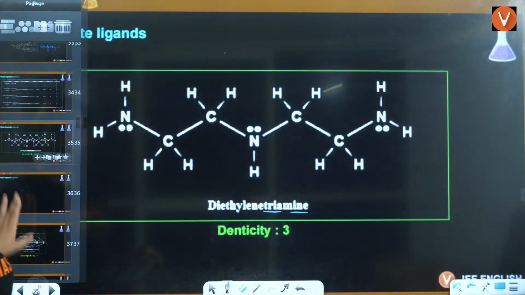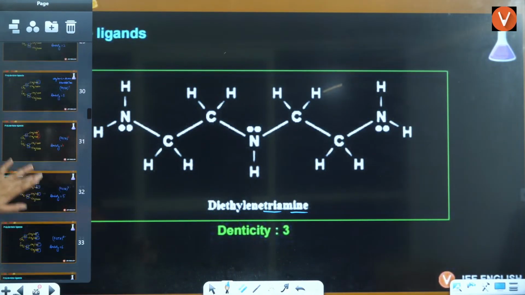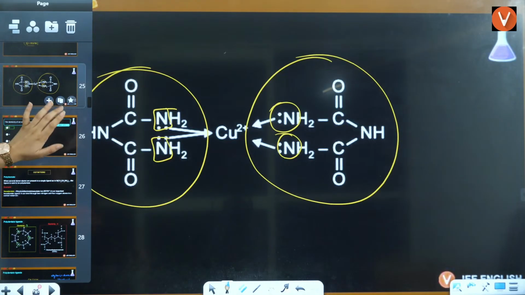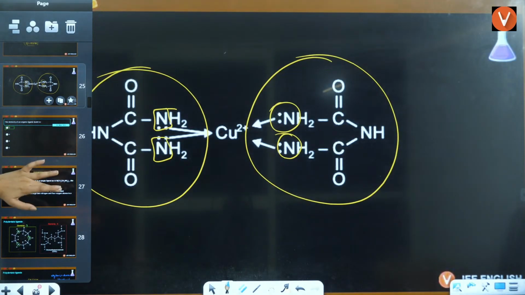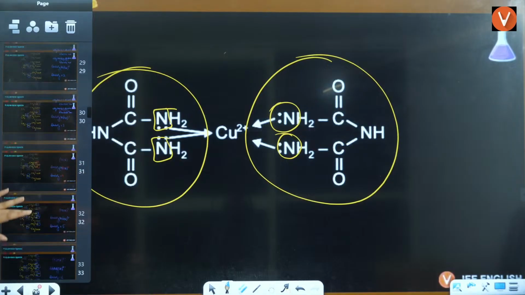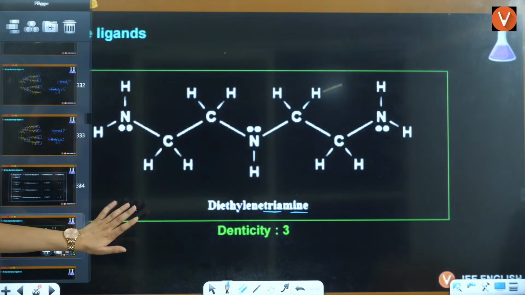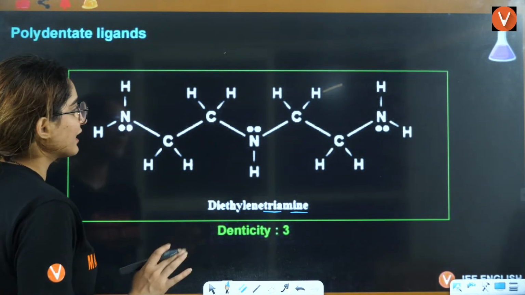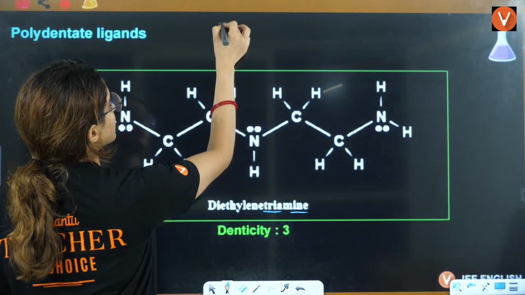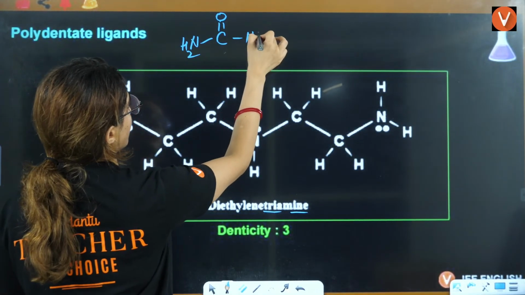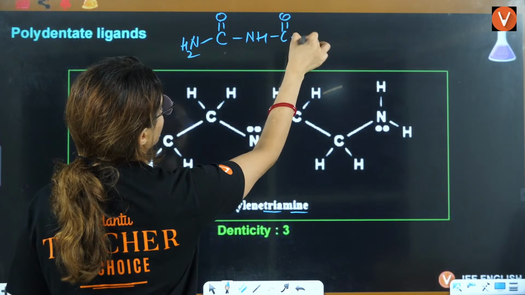As you can see here, this is your JEE Mains concept. Wait a minute, let me just show you that. No, that was because of C double bond. Here you don't have that. Wait a minute. Here it will be 3. I'll tell you why. If you have C double bond O, NH2, this is NH, this is C double bond O, NH2.